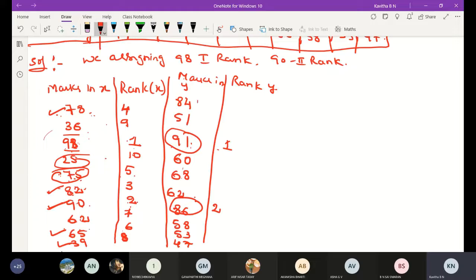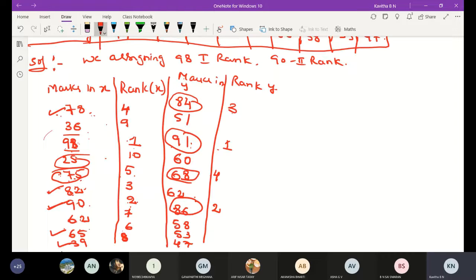Then 84 is the third rank. After 84, the 70 term is not there. Then check the 60 series. 68 is there, so 68 is the fourth rank.